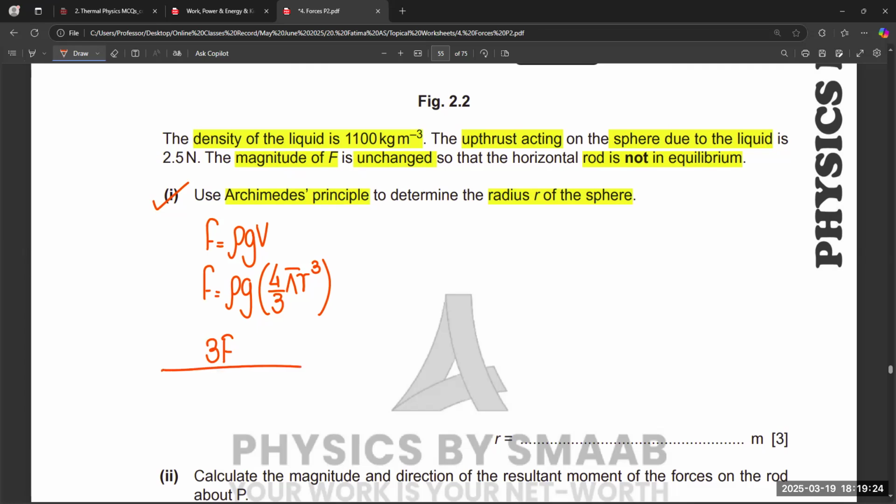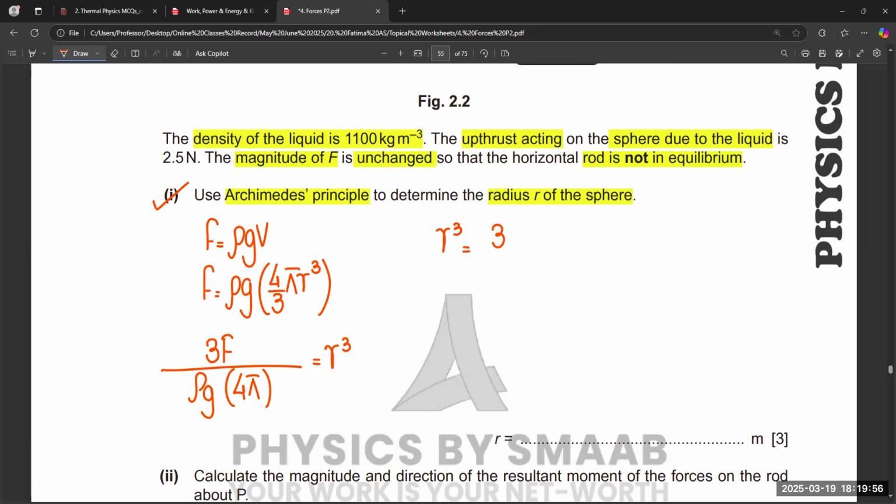3 times F divided by gravity, 4 pi equals r cubed. The magnitude of the force is unchanged. The magnitude of the force is 79, which we calculated, and this time the upthrust on the sphere due to the liquid is 2.5.